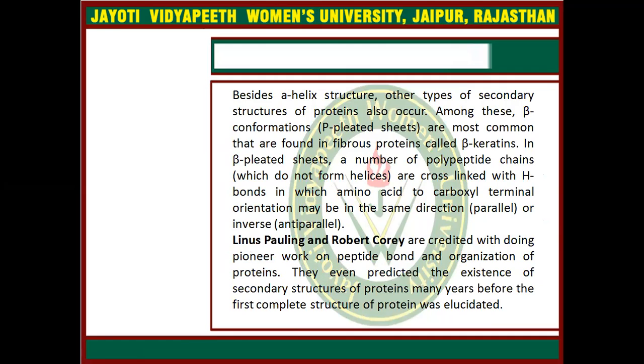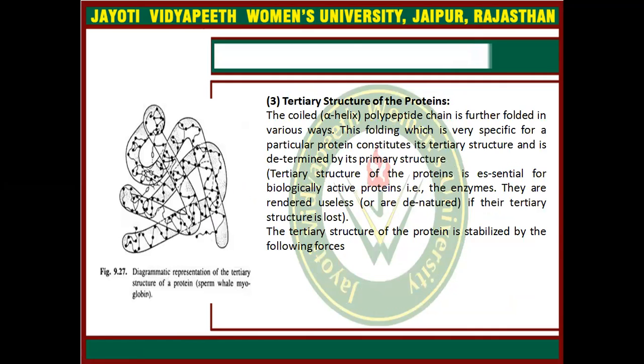Linus Pauling and Robert Corey are credited with pioneering work on the polypeptide bond and organization of proteins. They even predicted the existence of secondary structure of proteins many years before the first complete structure of a protein was elucidated. Next structure is the tertiary structure of protein.